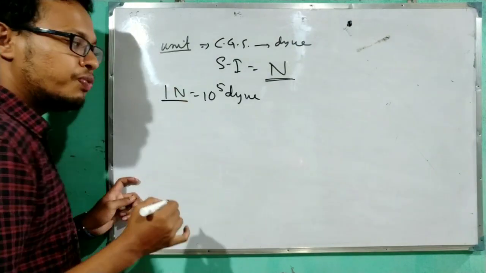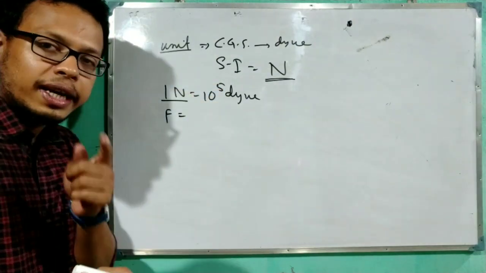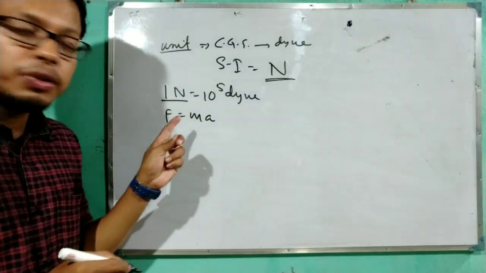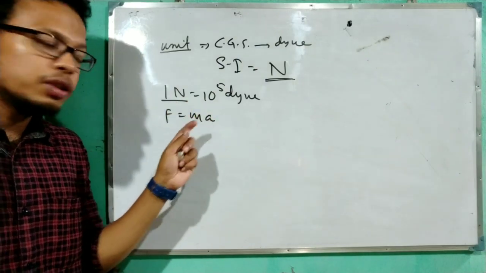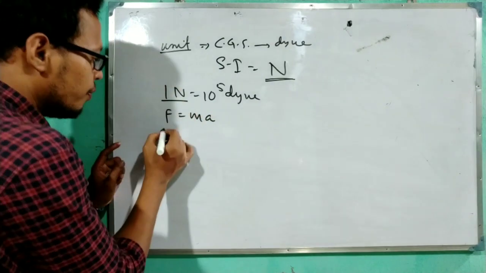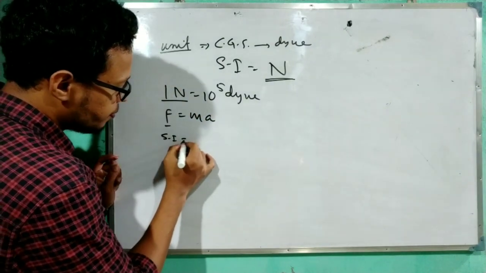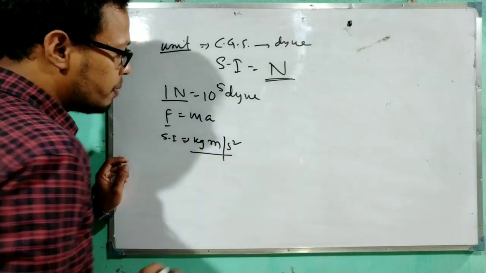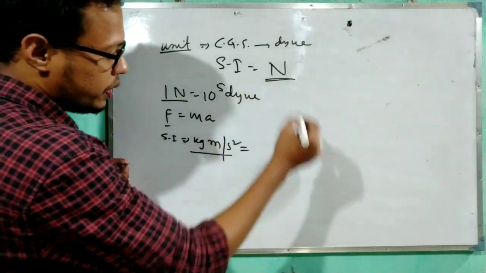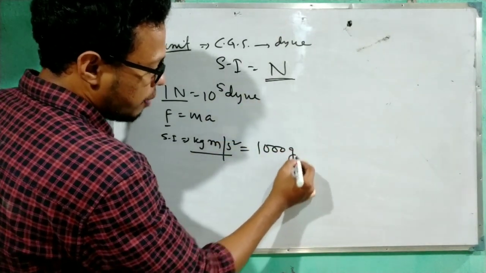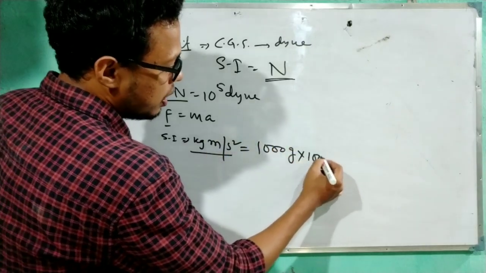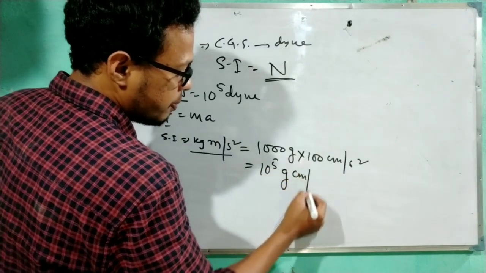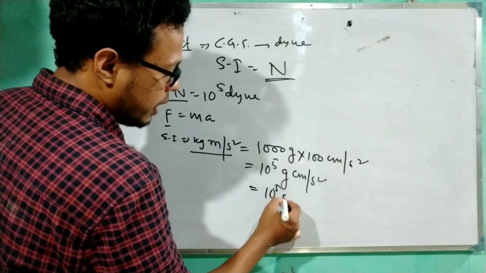See, Newton means it is force. We read Newton's second law of motion, which is F equals to ma. So I will find the relation between CGS and SI. This is SI, this is CGS. First you write F equals to, in SI, kg meter per second square. That kg meter per second square I am writing over here in CGS, which is 1000 gram into 100 centimeter per second square. It will come 10 to the power 5 gram centimeter per second square, which is called the dyne.